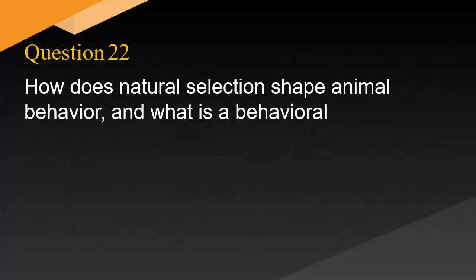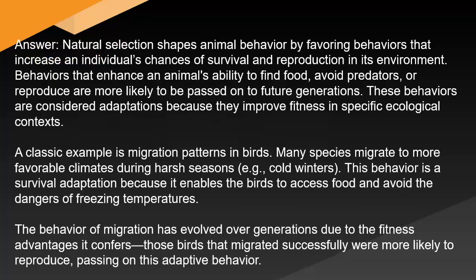How does natural selection shape animal behavior, and what is a behavioral adaptation? Answer: natural selection shapes animal behavior by favoring behaviors that increase an individual's chances of survival and reproduction in its environment. Behaviors that enhance an animal's ability to find food, avoid predators, or reproduce are more likely to be passed on to future generations. These behaviors are considered adaptations because they improve fitness in specific ecological contexts.